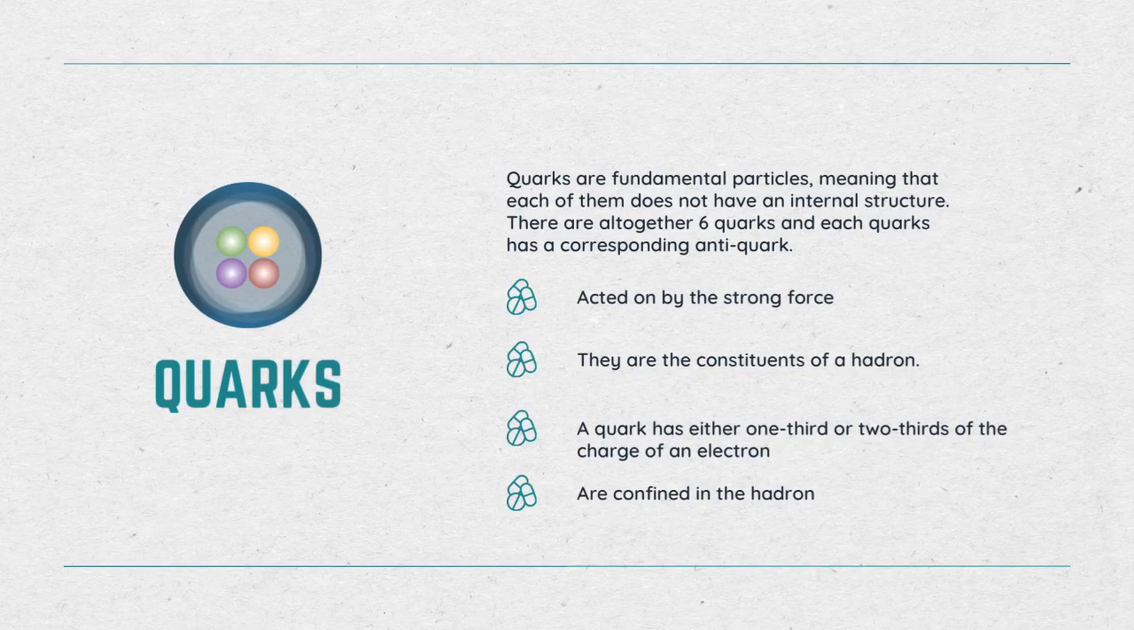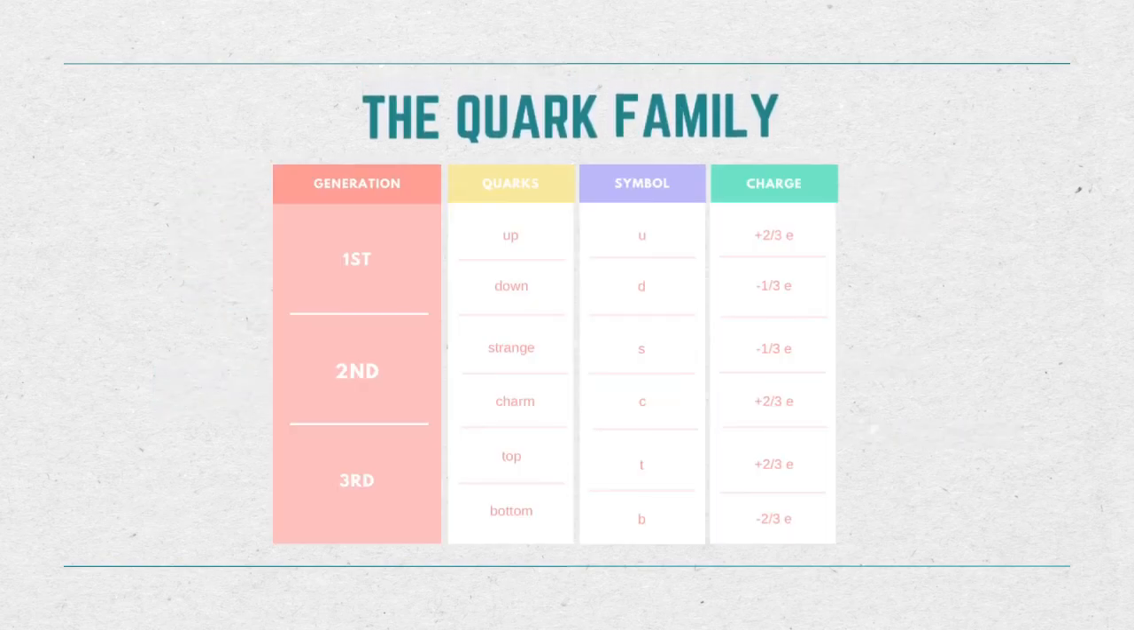A quark has either 1/3 or 2/3 of the charge of an electron. And lastly, they are confined in the hadron. They are free to move without much force acting on them. But once they try to move further away, very strong forces will pull them back. The table here shows quarks and the charges they carry. As we can see, they all have different charges.